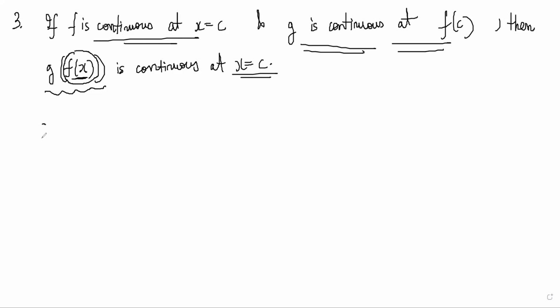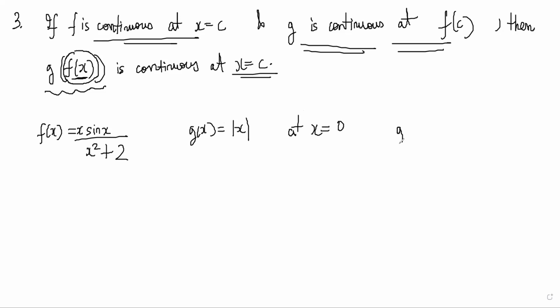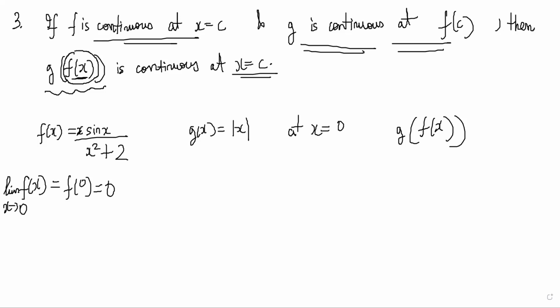So for example, let f(x) be x sin x by x squared plus 2, and let's say g(x) is equal to mod x. Now at x equal to 0, you have to find the continuity of g of f of x. So first of all, check whether f(x) is continuous at x equal to 0. The limit of f(x) as x tends to 0 should be equal to f of 0. Now f of 0 here is 0, so the limit as x tends to 0 of this should be 0.